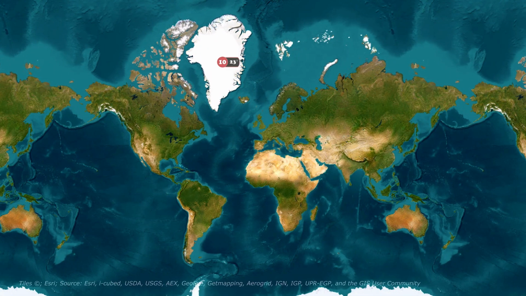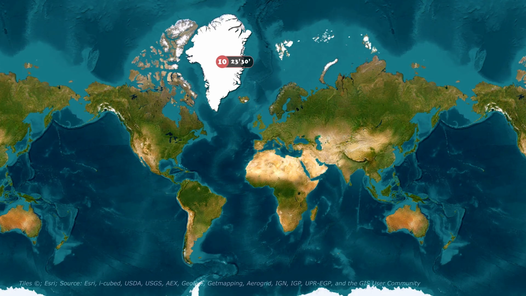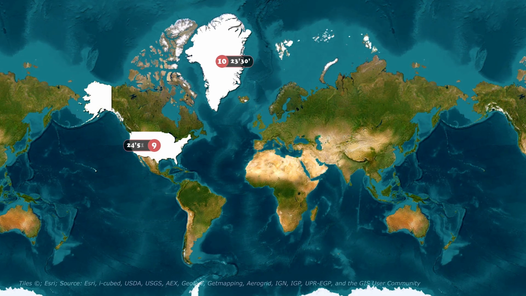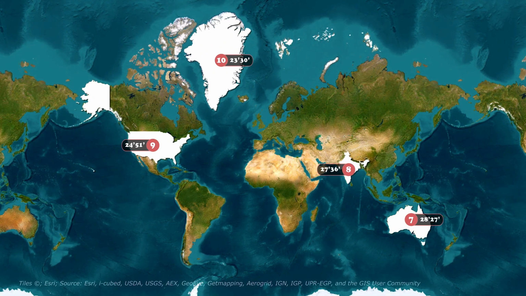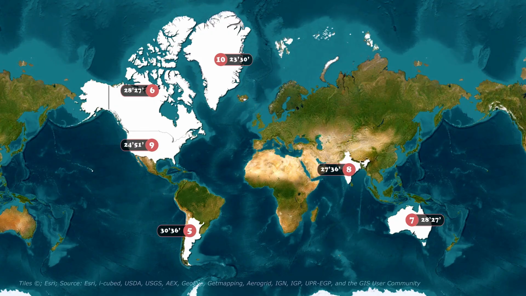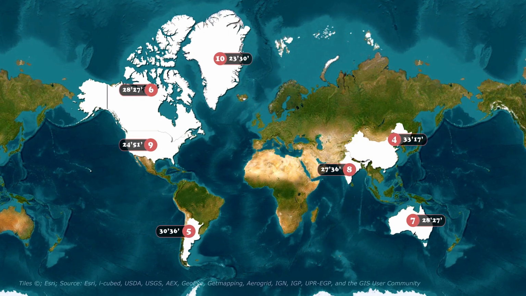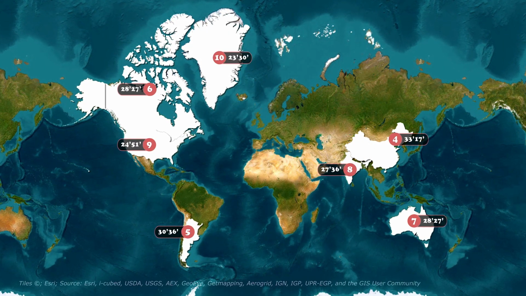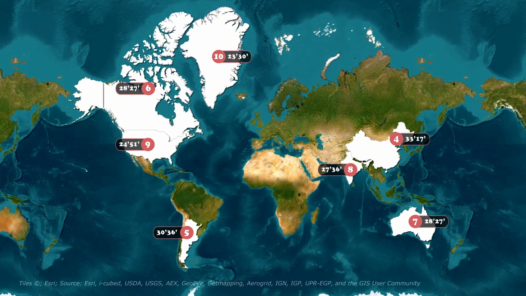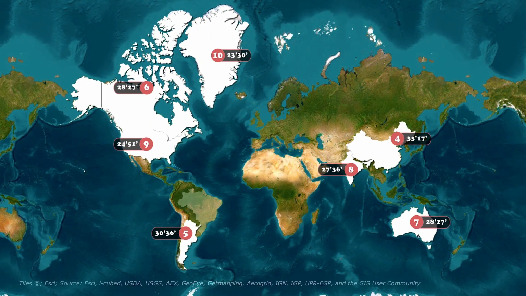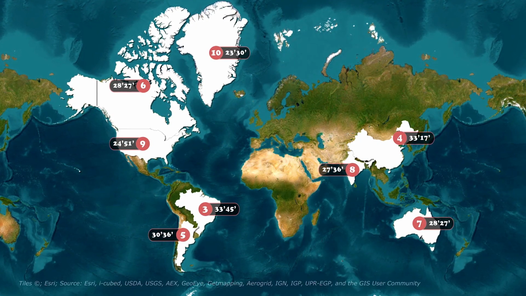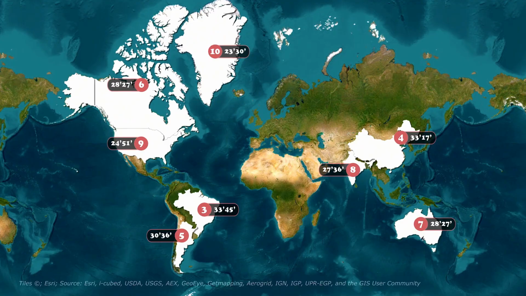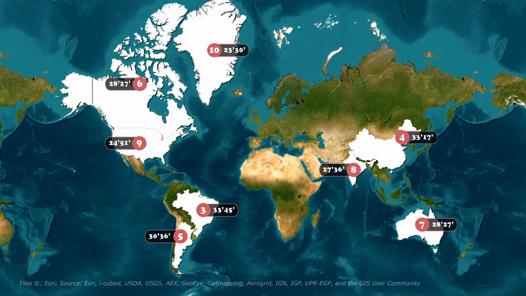10th place goes to Greenland, with more than 23 degrees of difference between its southern and northern extremes. It is followed by the United States with a slightly greater difference. Then come India, Australia, Canada, Argentina, and China, which exceeds 33 degrees of latitude between its southern and northern ends. The country with the greatest latitudinal extension by far is Brazil, with around 39 degrees between its southern and northern extremes. However, it ranks third in our ranking because it is located in both hemispheres.